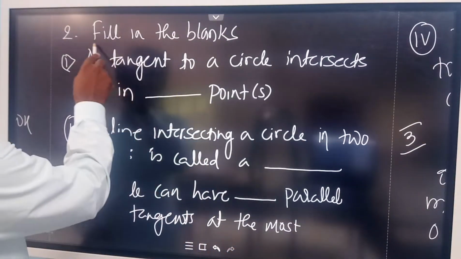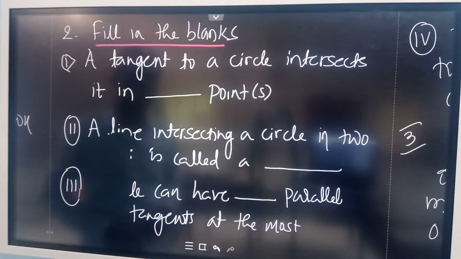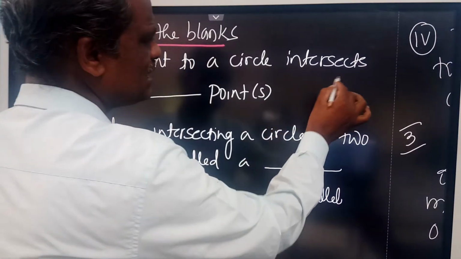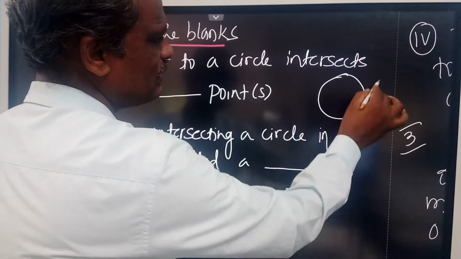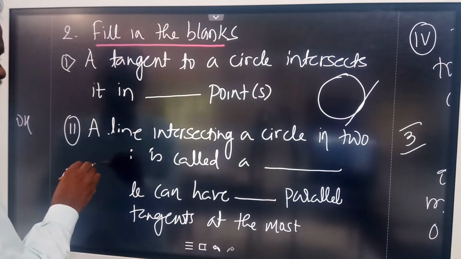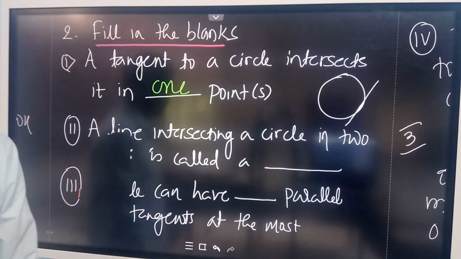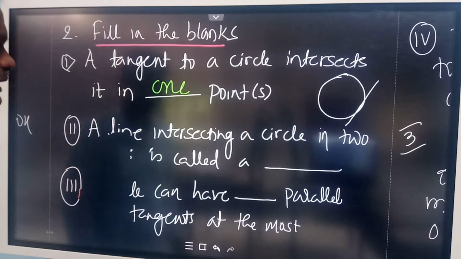Come to the second one, fill in the blanks. A tangent to a circle intersects the circle in dash points. A tangent to a circle intersects the circle at how many points? Only 1 point. It intersects the circle at only 1 point.